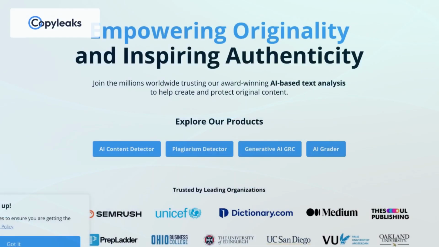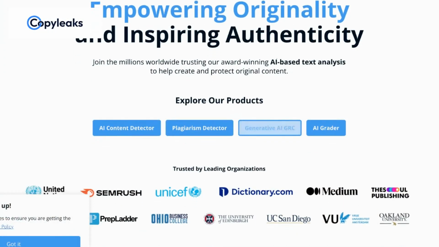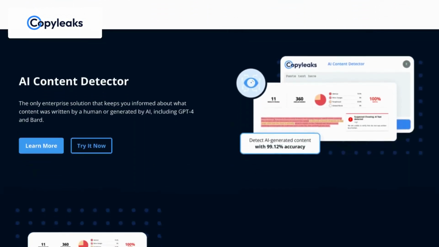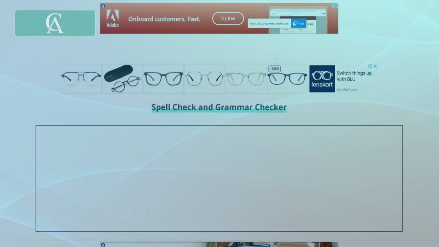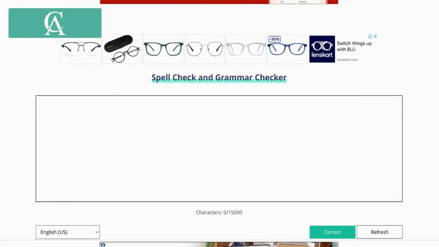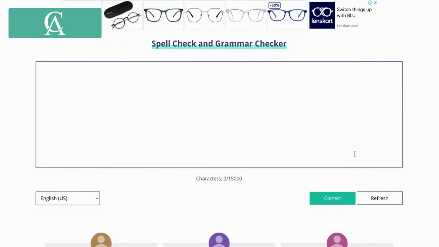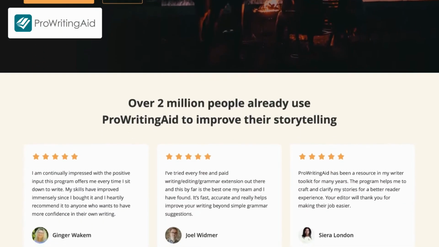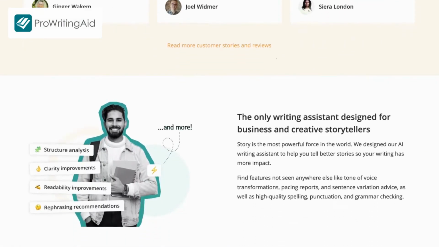Copyleaks comes with advanced algorithms and an extensive database that allows for accurate identification of any instances of content duplication, guaranteeing authenticity and originality. Corrector comes with deep learning technology and enhances its suggestions based on vast amounts of text data, ensuring your writing is polished to perfection. Lastly, Pro Writing Aid boasts a wide range of integrations with popular writing platforms, allowing seamless integration into your writing workflow.